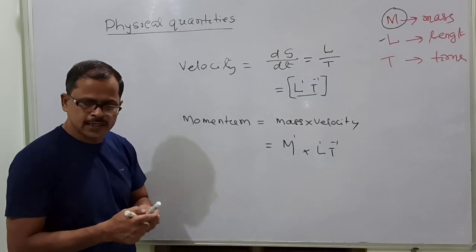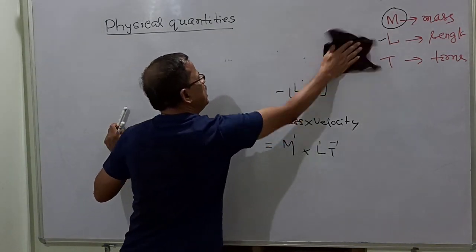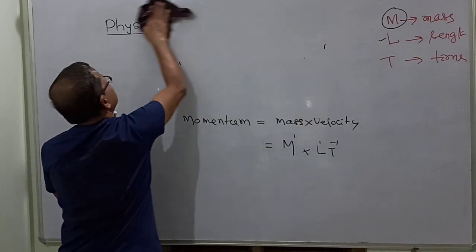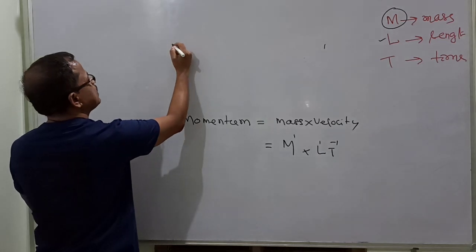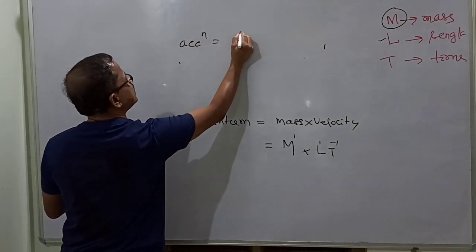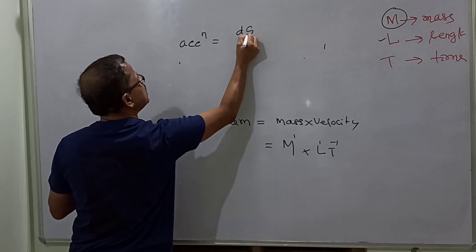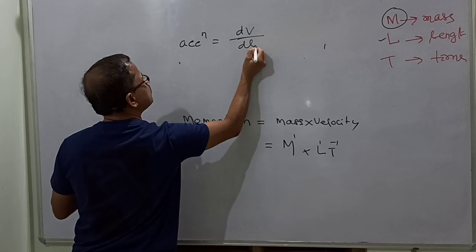Let us go for another quantity, let's say acceleration. How to get the acceleration? We know acceleration is defined as the rate of change of velocity with respect to time.